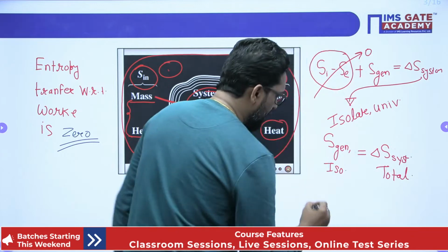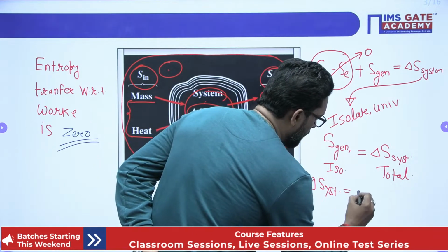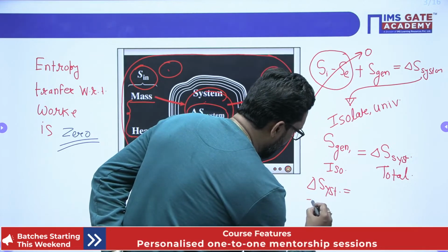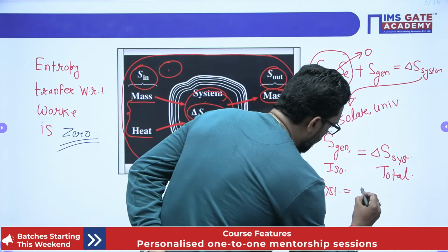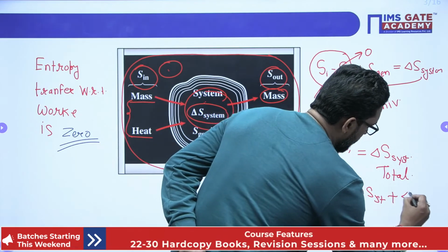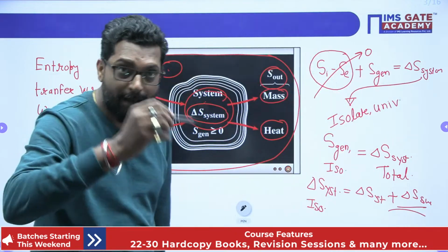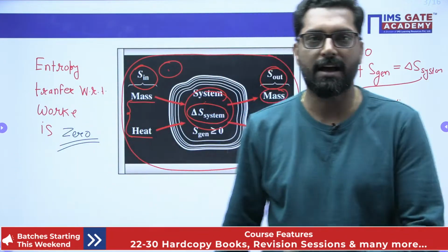And that change in entropy for the isolated system is equal to the change in entropy of the system plus the change in entropy of the surrounding. That means surrounding and system behave together as a system known as an isolated system.